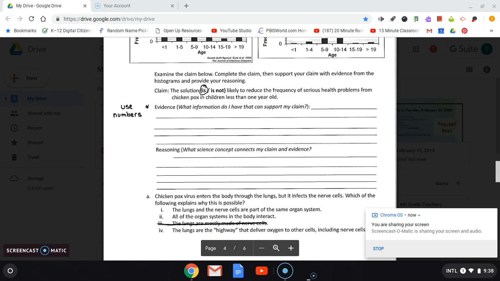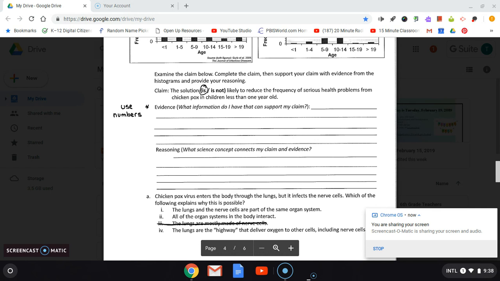Examine the claim below, complete the claim, then support your claim with evidence from the histogram and provide your reasoning. The claim is the solution is likely to reduce the frequency of serious health problems from chickenpox in children less than 1 year old. So Ms. Zegda has already provided your claim for you. She's saying that it is a solution.